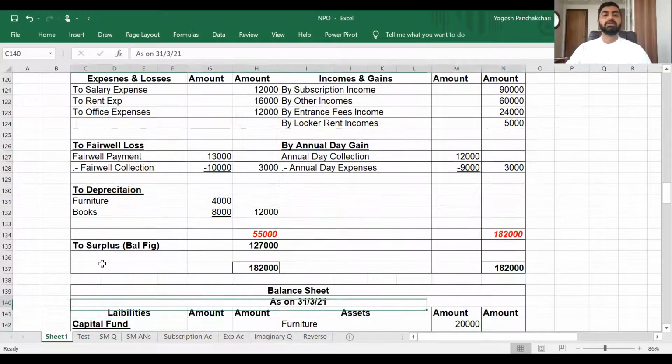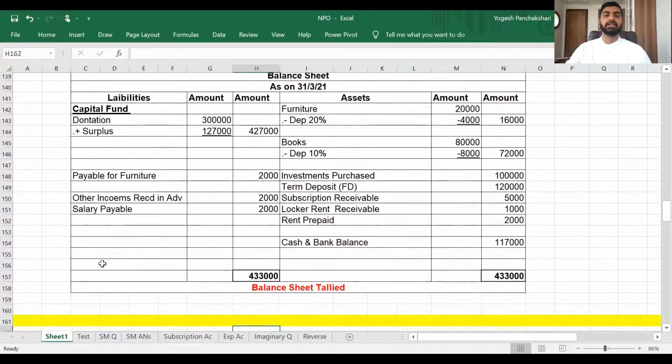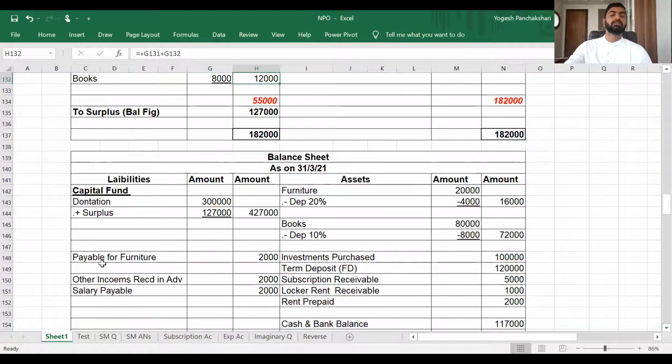Income and expenditure will give you net profit or net loss, called surplus or deficit. So the surplus is added in the capital fund, and finally your balance sheet is perfectly tallied. So this was the first type, that is preparation of RP, IE and balance sheet all together. This is the first type.